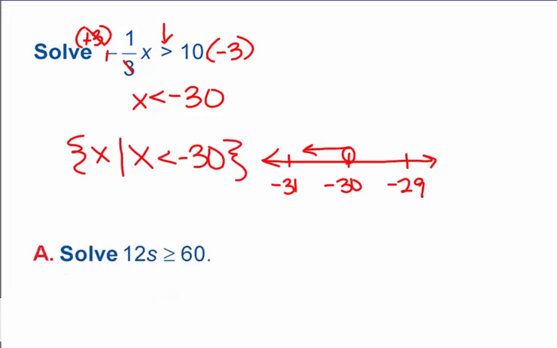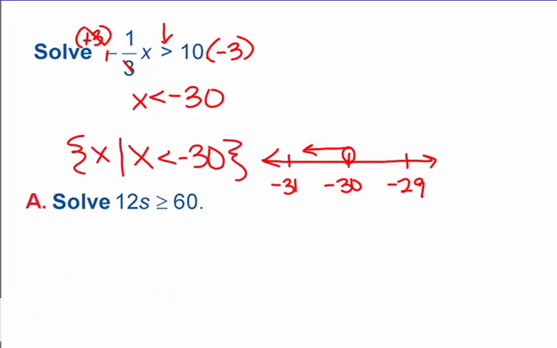All right, this next example here, we're going to divide by 12. So we divide by 12 on this side, divide by 12 on the other side. These cancel, we get s. Okay, not every time we multiply or divide do we switch the inequality. Here, we divided by a positive 12. We wouldn't flip it. We'd leave it. Okay, and then 60 divided by 12 is 5.